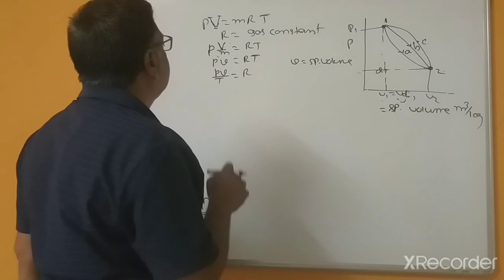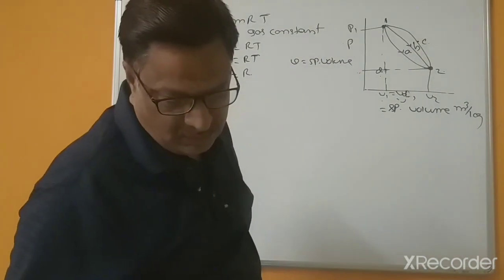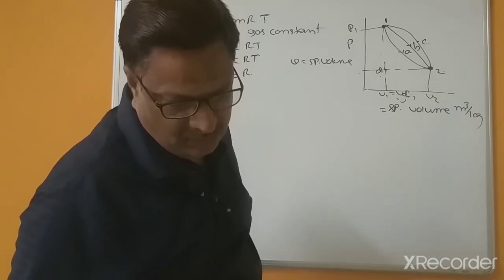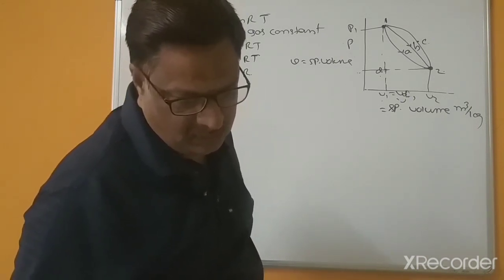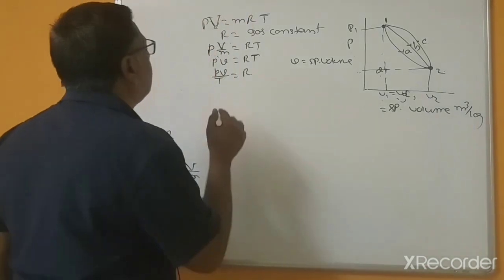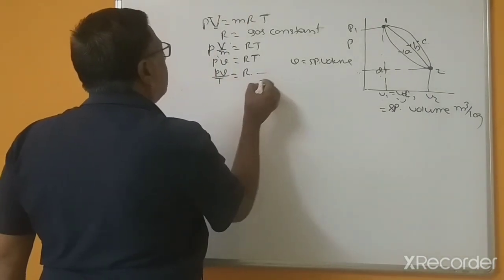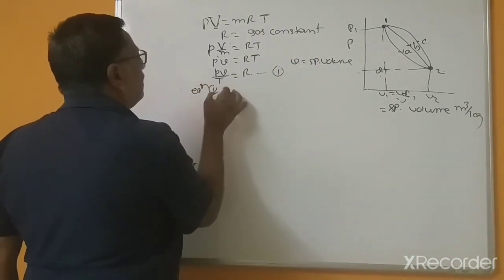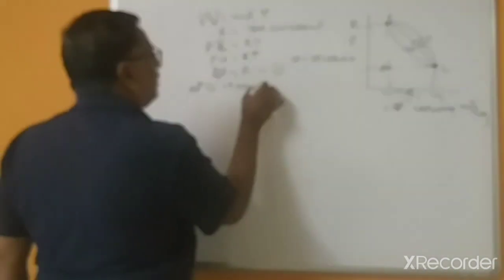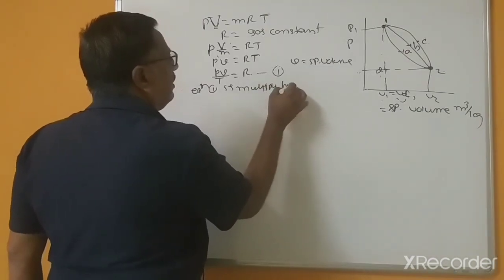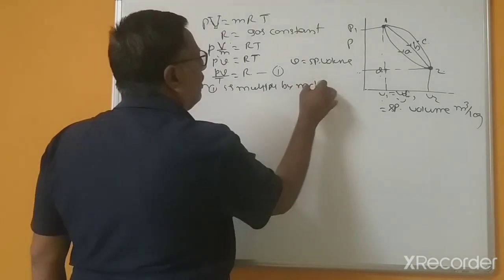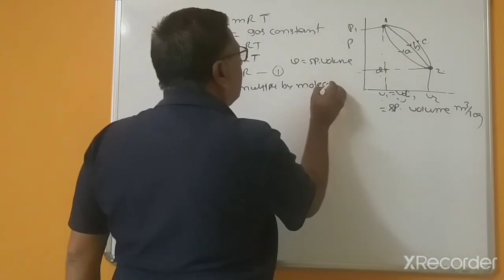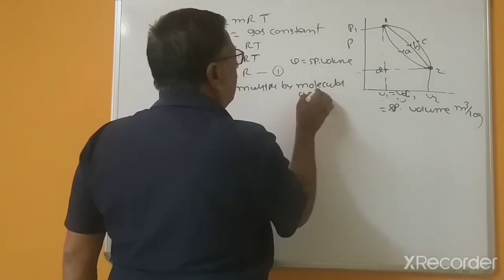So in this case, suppose this is equation 1, multiplied by the molecular weight on both sides.